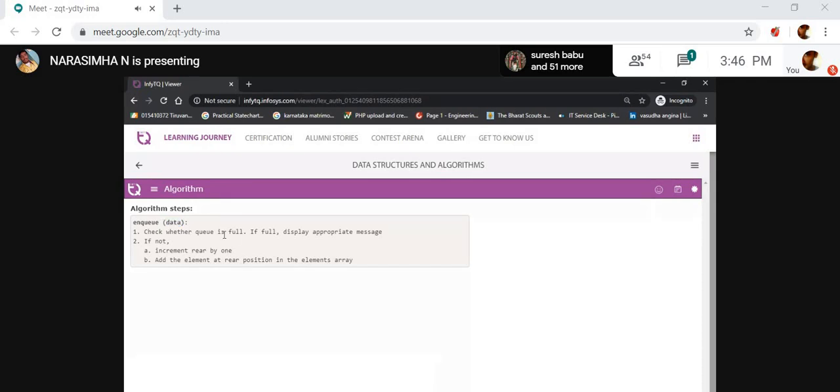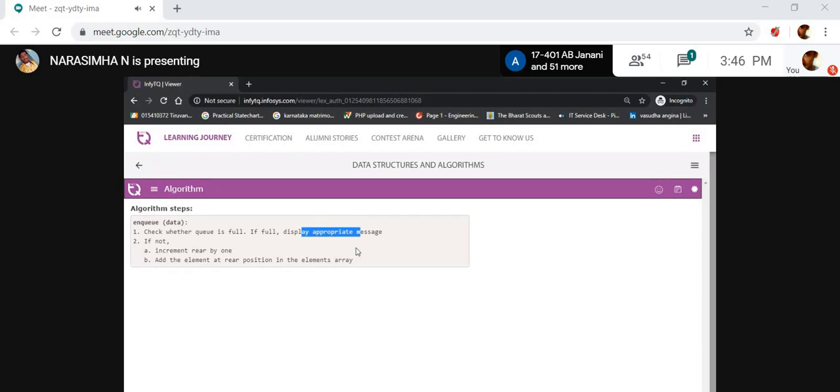Check whether the queue is full. If full, display an appropriate message. When the queue is full, in programming, the rear reaches the maximum size.